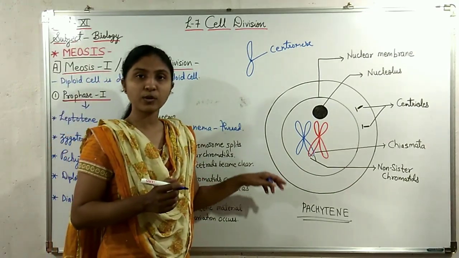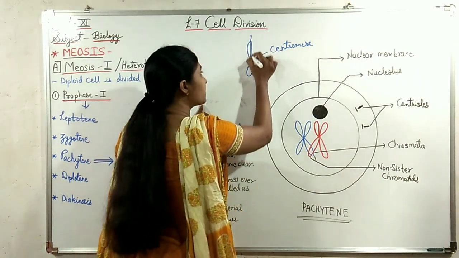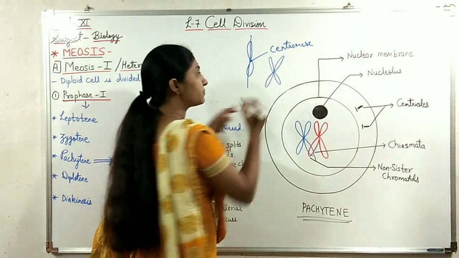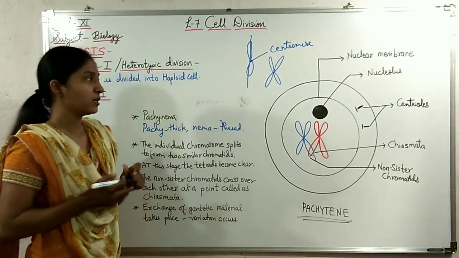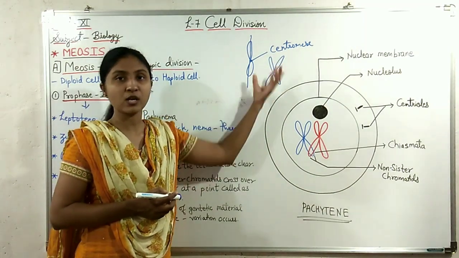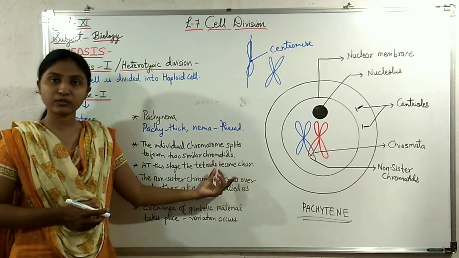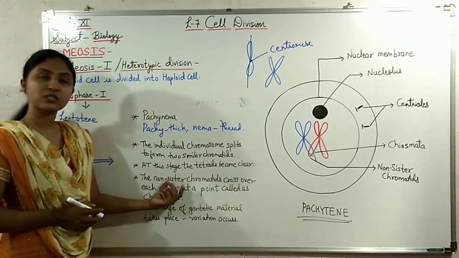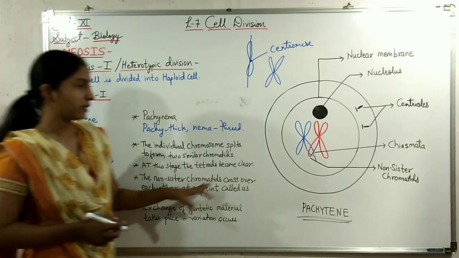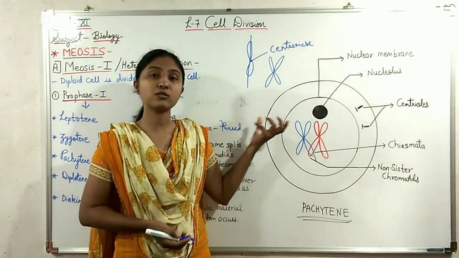Now in this stage what happens? These individual chromatids split longitudinally to form two similar chromatids. These are called sister chromatids. They form two similar chromatids called sister chromatids, or they appear as tetrads. Four chromatids are seen, that's why they are called tetrads. Now at this stage the tetrads become clear and the non-sister chromatids cross over each other at the point called chiasmata. Now here the most important event of cell division takes place, that is crossing over.